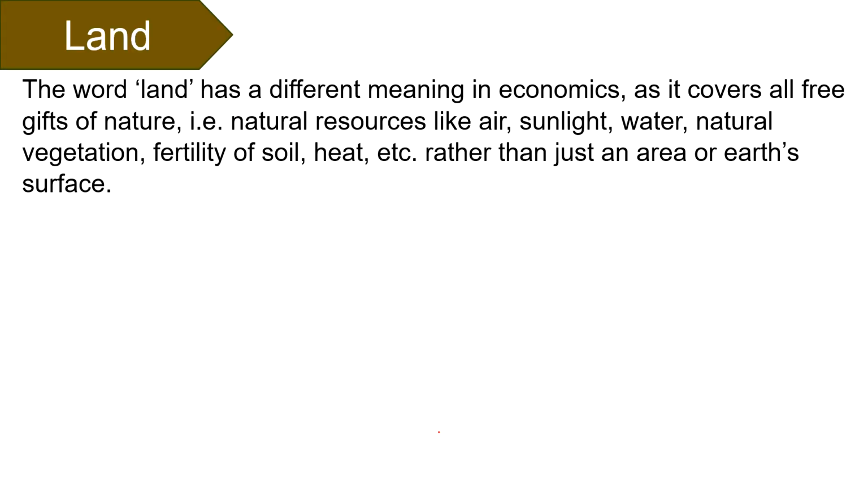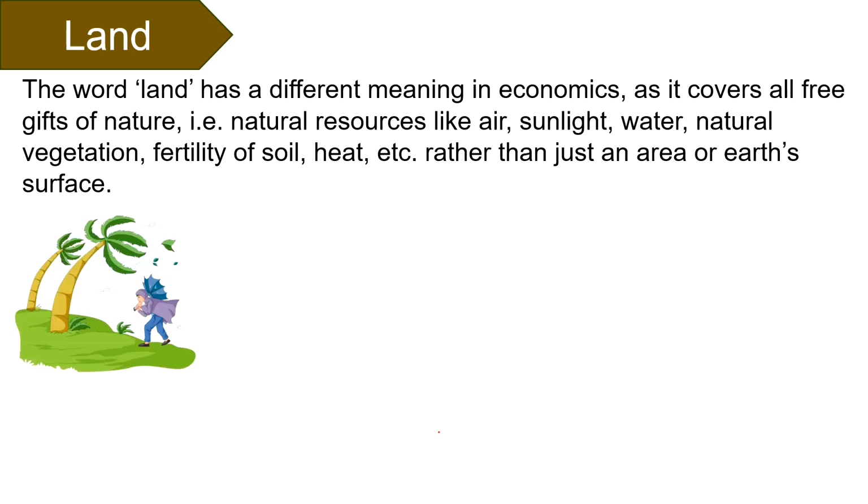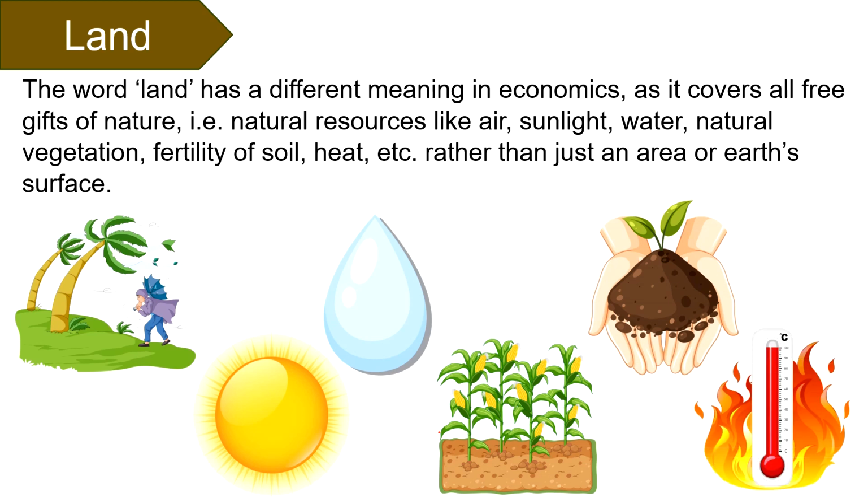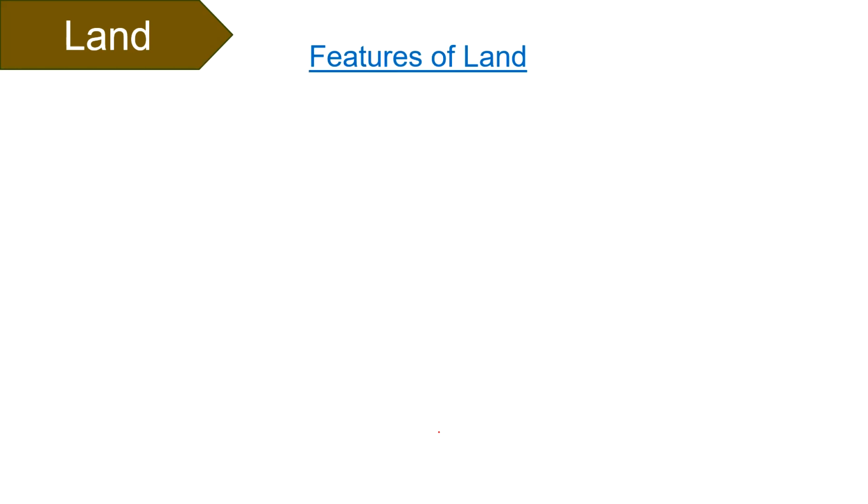Talking about our first factor of production, that is land. The word land has a different meaning in economics as it covers all free gifts of nature, that is natural resources like air, sunlight, water, natural vegetation, fertility of soil, heat, etc., rather than just an area or earth's surface. The economic reward for using the land is rent. Come, let's talk about its features.